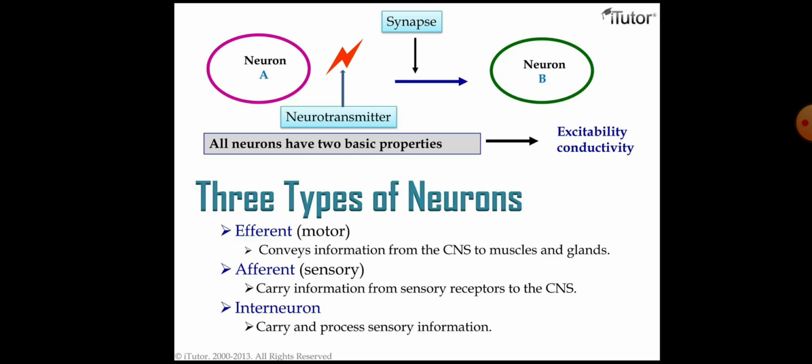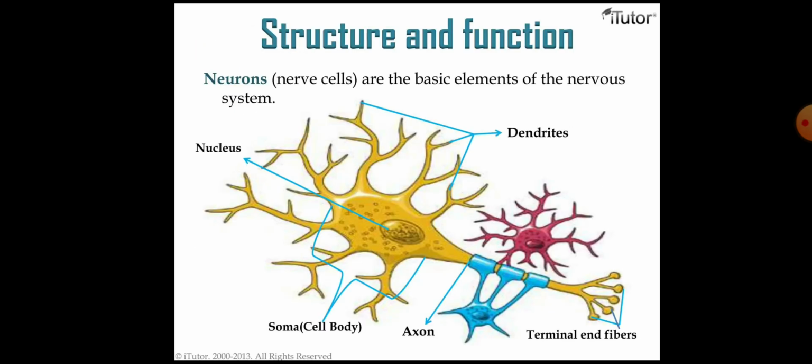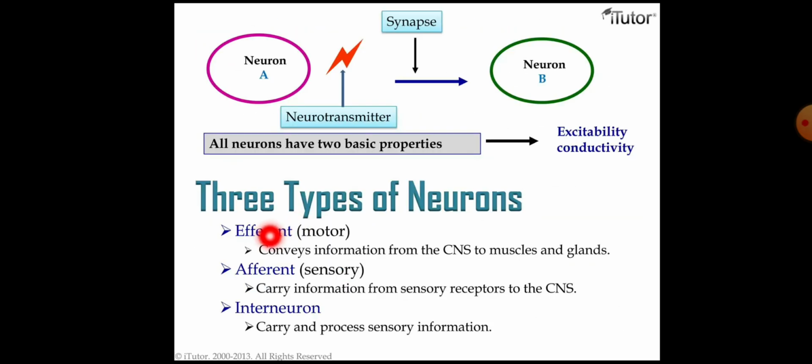Now, we have three types of neurons here. One is the efferent neuron, which we can say is the motor neuron, and this conveys information from the CNS to the muscles and glands. It means efferent neurons help in conveying the message or information from the central nervous system to the muscles and the glands.